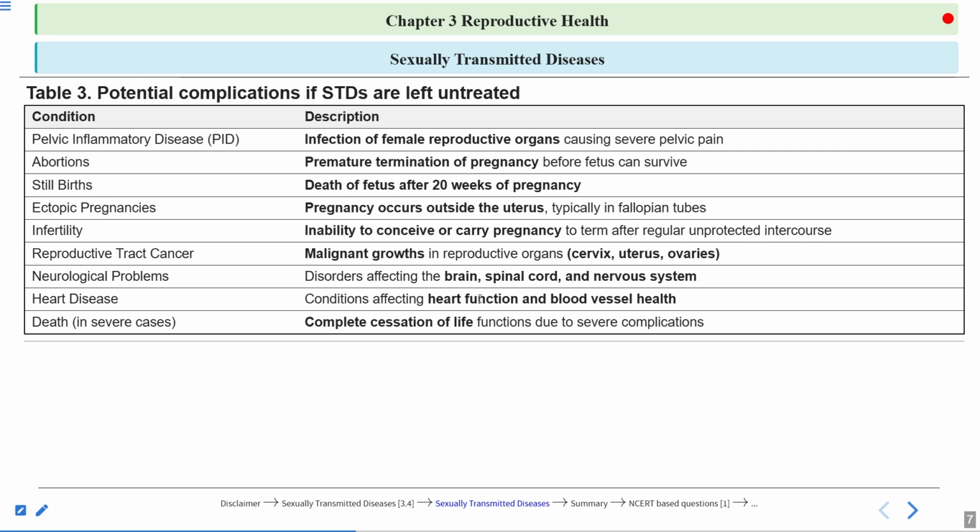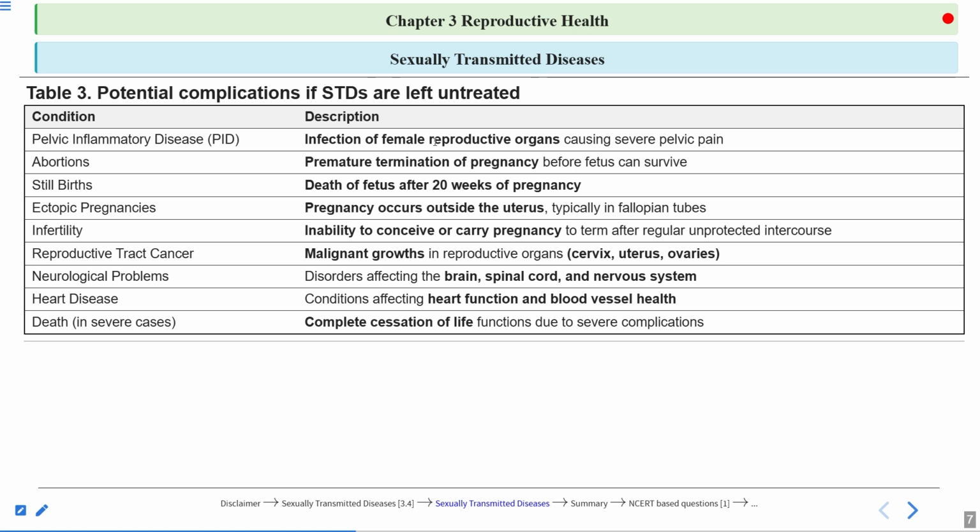So here you can see the potential complications if STDs are left untreated. The first one is pelvic inflammatory disease. So if these STIs or STDs are not treated, then what can happen? It can lead to pelvic inflammatory disease. What is pelvic inflammatory disease? Infection of the female reproductive organs causing severe pelvic pain.